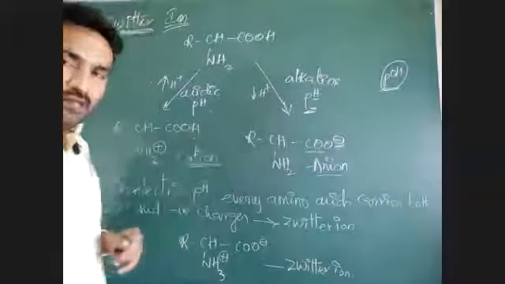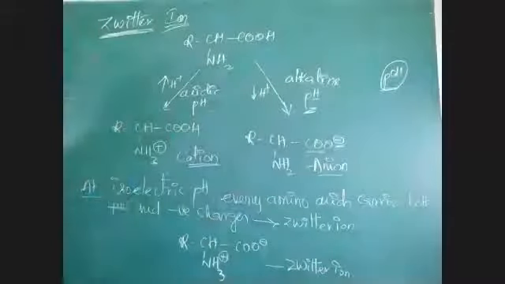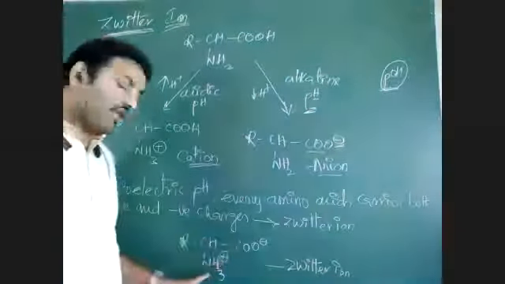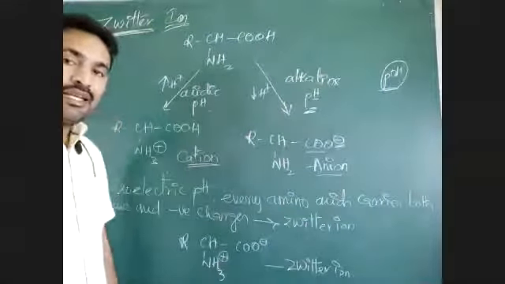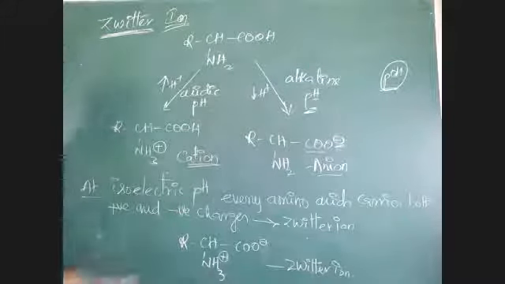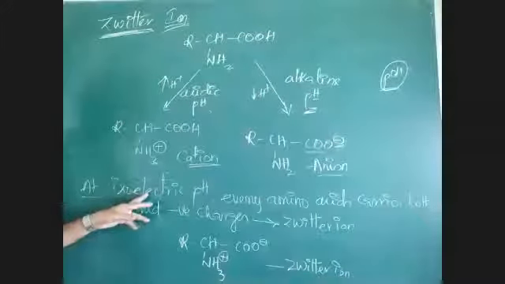But isoelectric pH means a pH which is suitable for formation of both anionic and cationic forms. Anionic and cationic forms are possible in a single molecule, which is called isoelectric pH. This isoelectric pH is different for different amino acids.